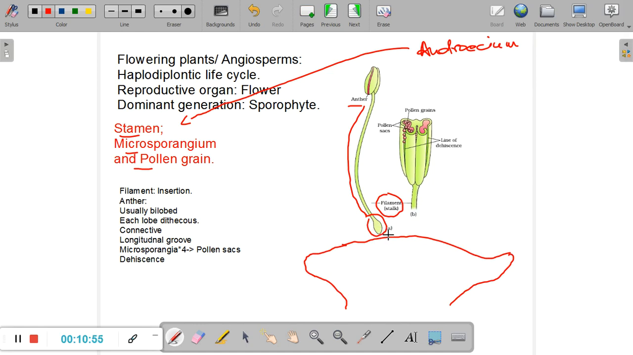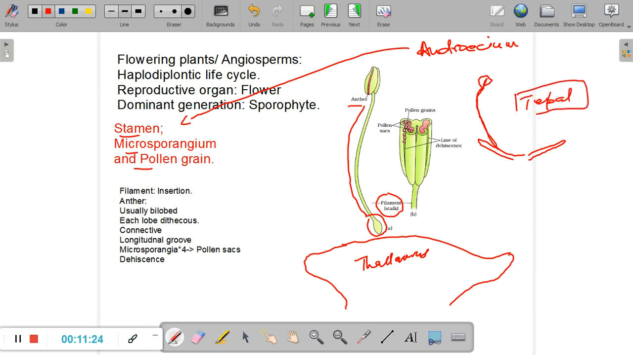When I say inserted, it means attached to. An anther can be inserted in the thalamus, or it may be inserted into the petals of the flower. I hope you know what petals are, the colorful leaf-like structures. You may also find the stamens inserted onto the petals. Under certain circumstances, in some cases, the filament is also inserted in a structure called tepal.